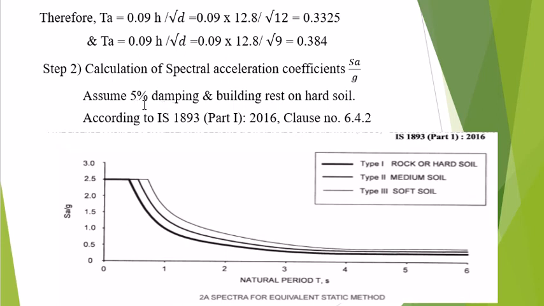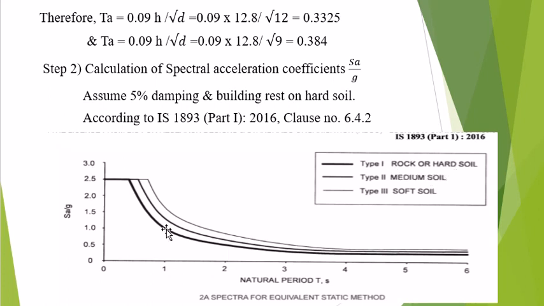With the help of this assumed 5% damping, and the building resting on hard soil, according to this given figure, which is the spectra for the equivalent static method, the natural period is given here and the spectral acceleration coefficient is there. Here there are three types of soil. According to our location, type 1 is there, which is rock or hard soil.